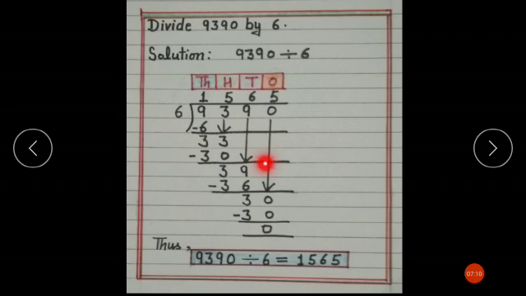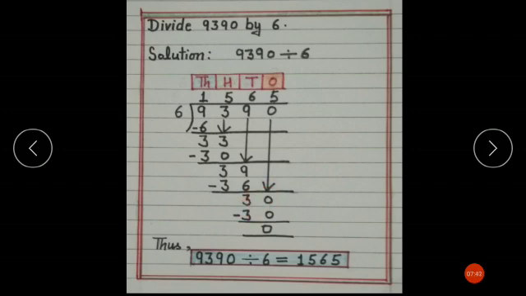Bring down 9 from the tens place, making it 39. 6 goes into 39 how many times? 6 times. So write 6 in the tens column of the quotient and subtract, and below this 39 you will write 36 and then subtract 39 minus 36. You will get here 3.